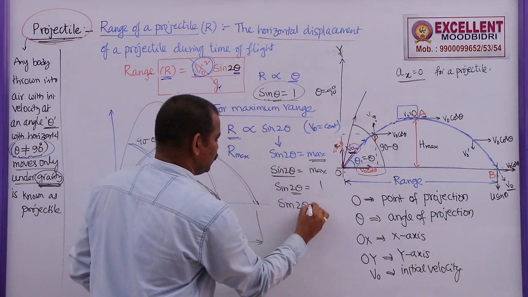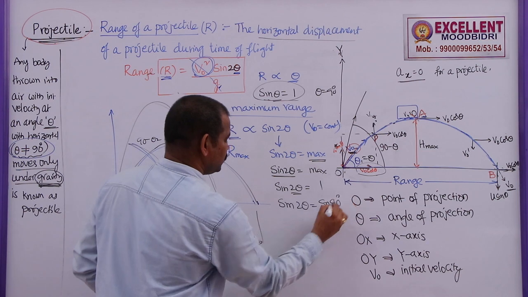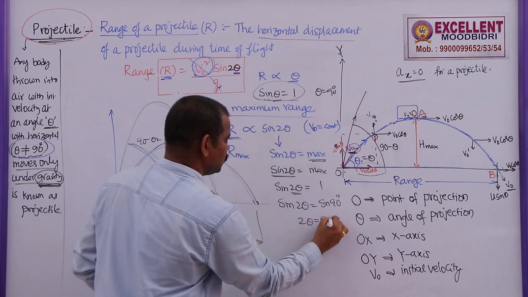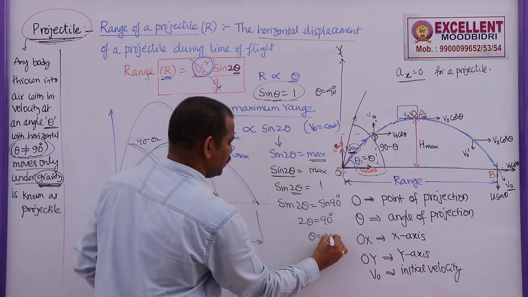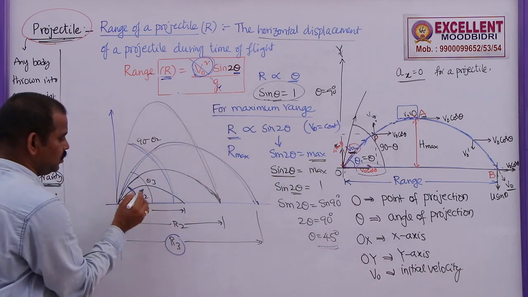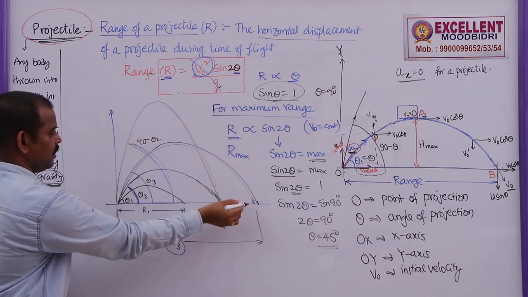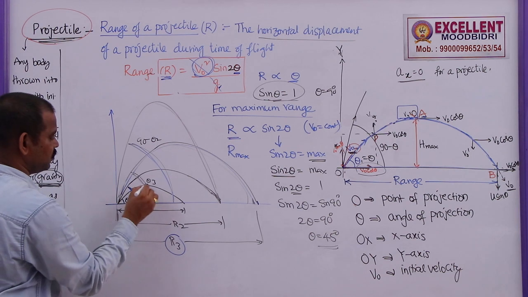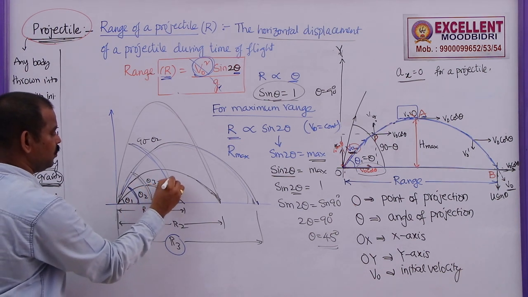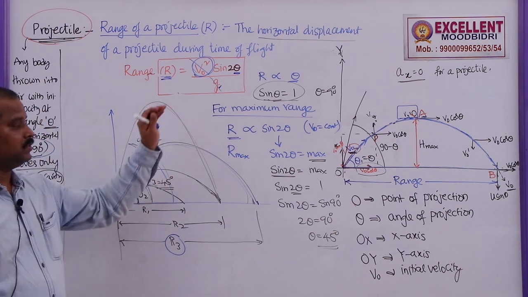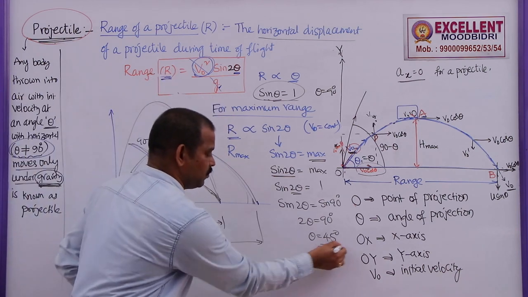So sine 2 theta is maximum. What we can write is: sine 2 theta is equal to sine 90, 2 theta is equal to 90, theta is 45 degrees. So, when the range is maximum, the angle of projection must be equal to 45 degrees. So, the range of a projectile is maximum if theta is 45.